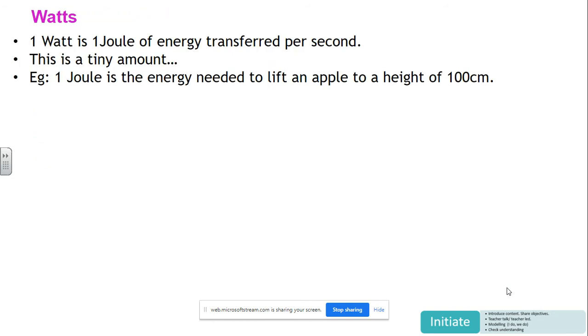Now then, here's a note and a cue for the first activity. 1 watt is 1 joule of energy transferred per second. Now that's a tiny amount of energy. If you got an apple, and a typical apple has a weight of about a Newton, and you lifted it a distance of 1 meter, you would have done 1 joule of work. So it's not a very big amount of work. There's a picture of an apple going up there. I like that. There you go.